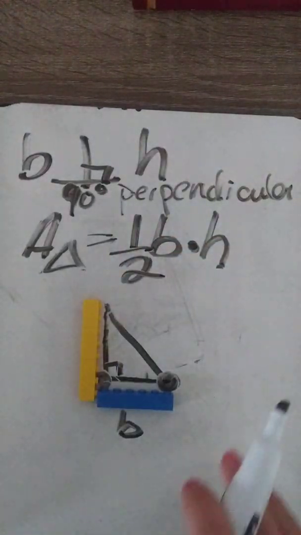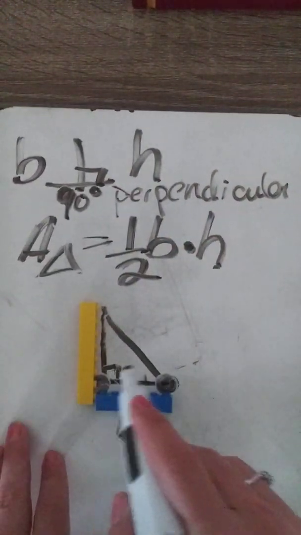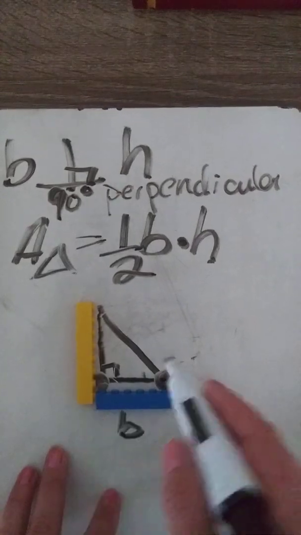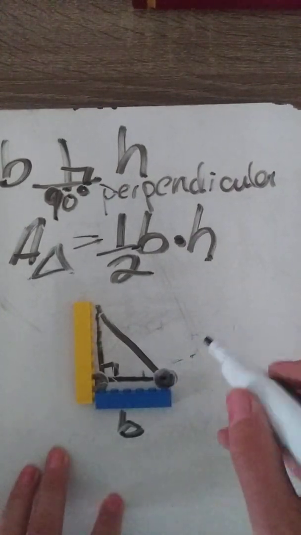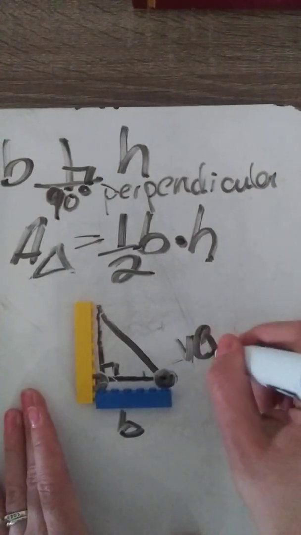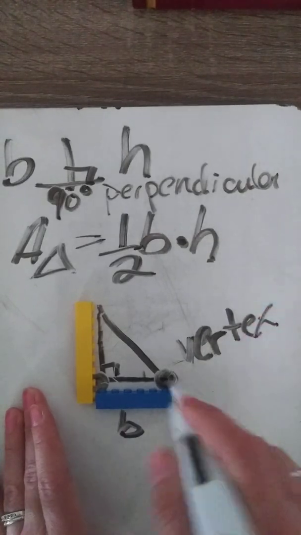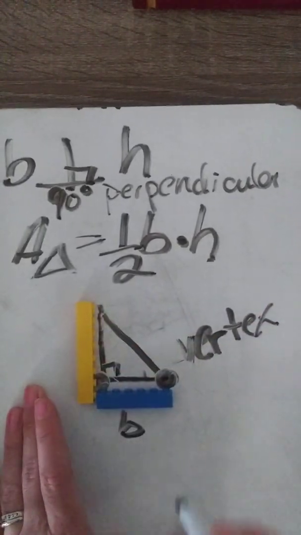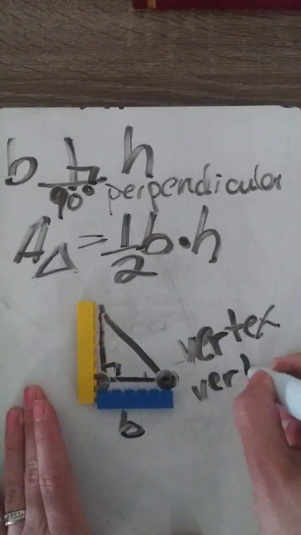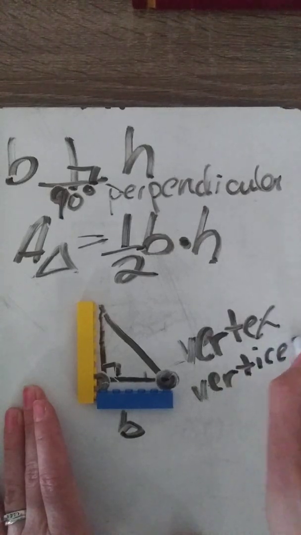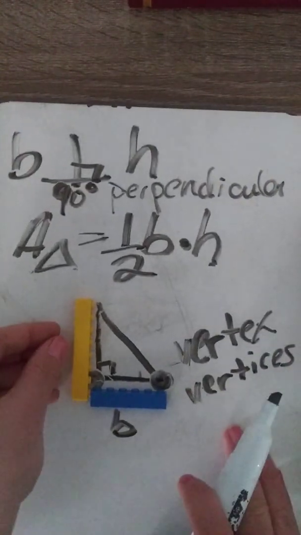I still had the parallelogram one up. So see these 2 points right here? I made them bigger. The corner of a triangle is called a vertex. When I have more than one vertex, because there are definitely 3 of them, it's called vertices. They are the same word. One is singular and one is plural. There are 3 vertices in a triangle.